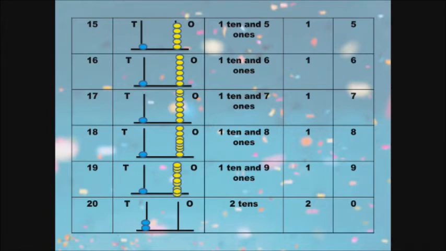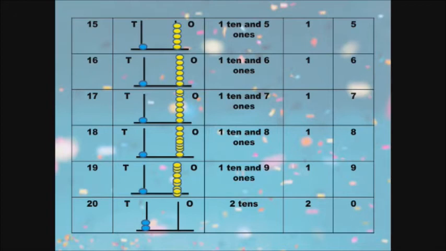So 1, 6, 16. See the place value, 1 ten and 6 ones. In tens place we have 1 and in ones place 6. So 1, 6 is 16.